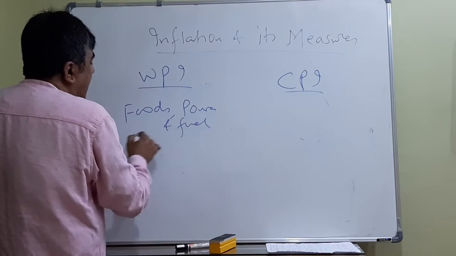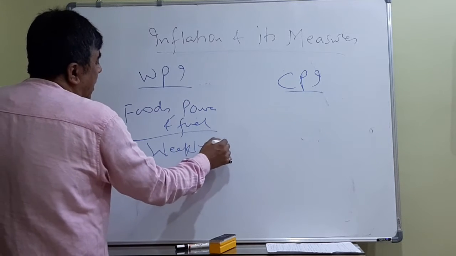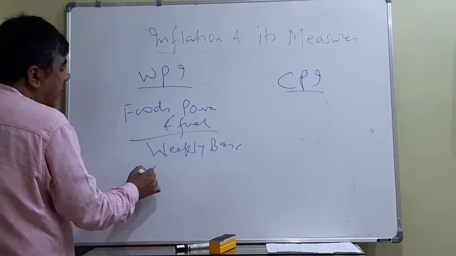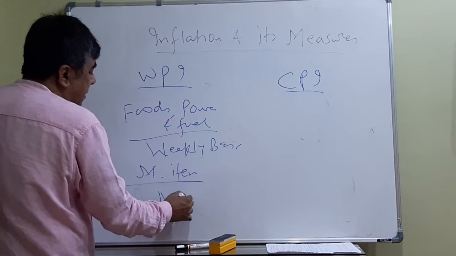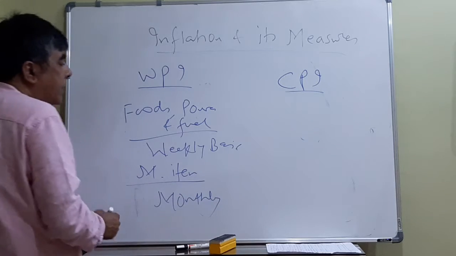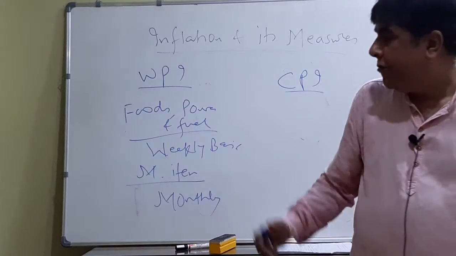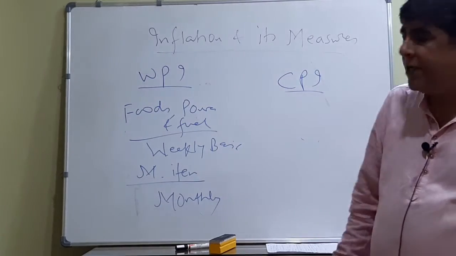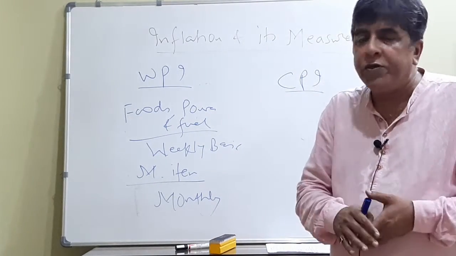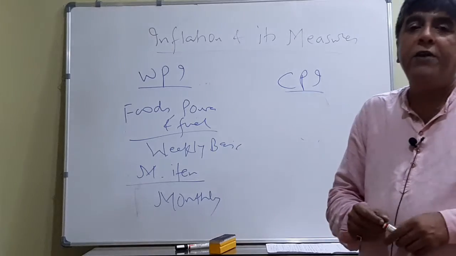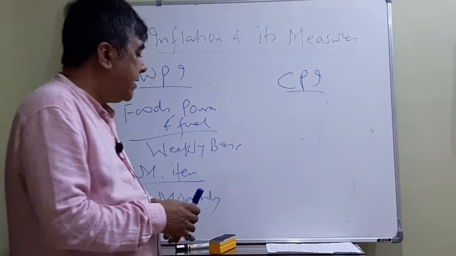So here data is released on a weekly basis, and the other items, basically manufactured items, data is released on a monthly basis. So two ways data is released. In case of WPI, primary goods, normally food, power and fuel, the data is released on a weekly basis, but in other cases, manufactured items, data is released on a monthly basis. But in case of CPI, it is not the case.